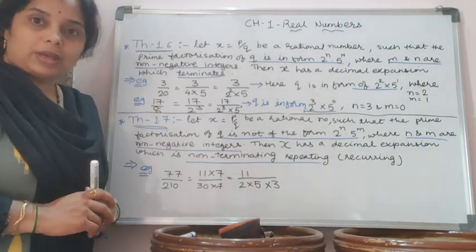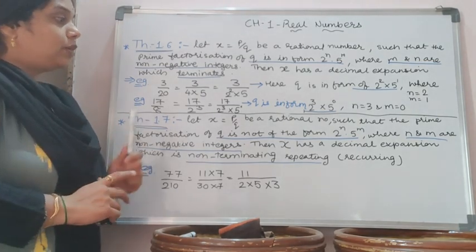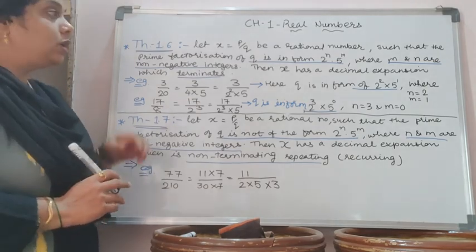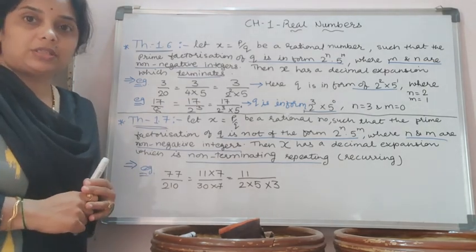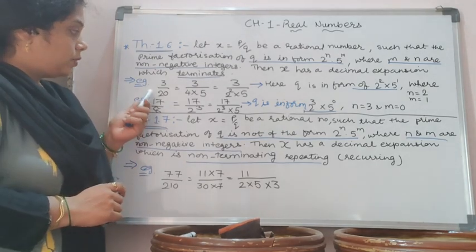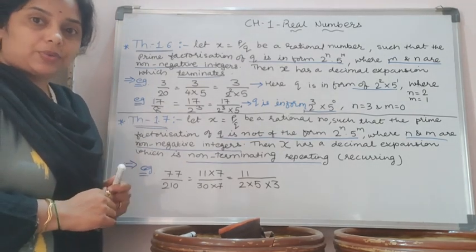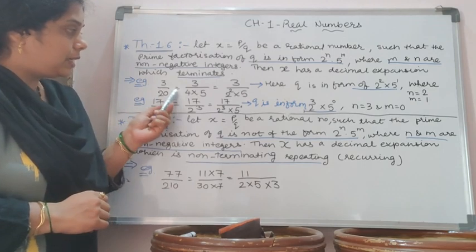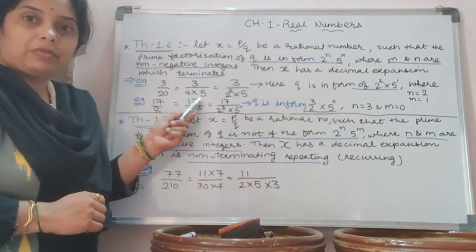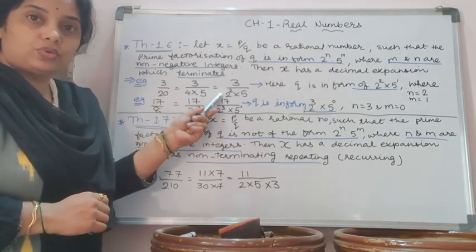I have taken two examples so that you can easily understand the actual meaning of the statement. The first example is 3 by 20. Can I write 20 as 4 into 5? So 4 is 2 raised to 2.